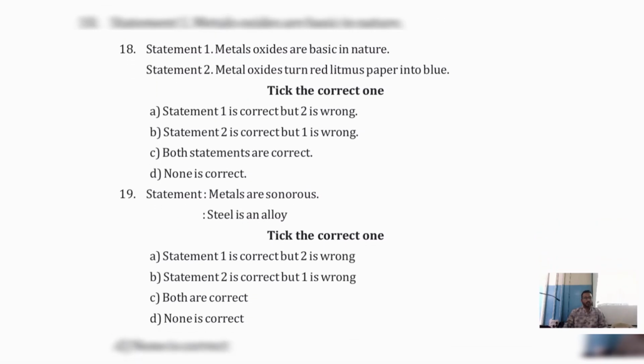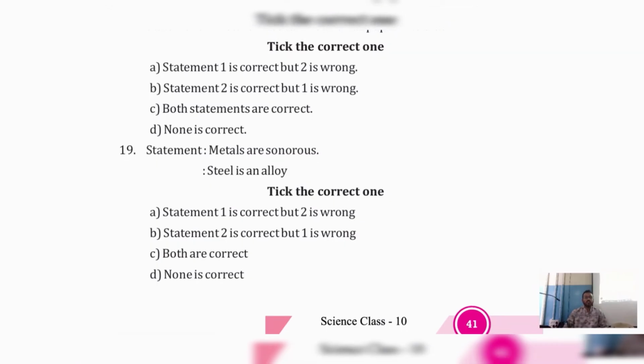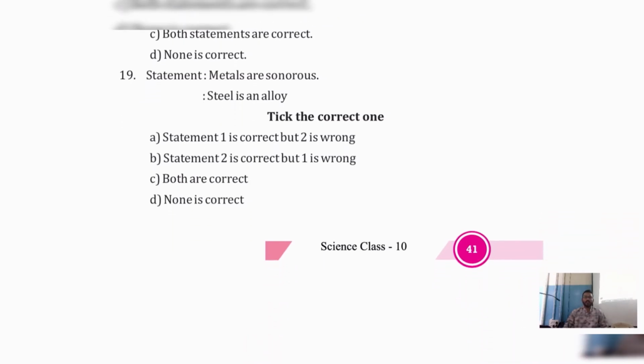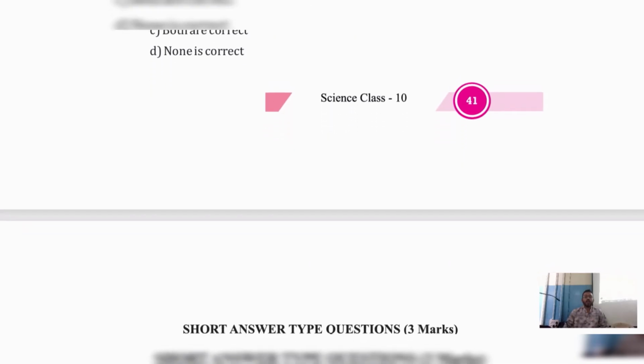Clear? Again, statement: metals are sonorous. Steel is an alloy. Take the correct answer. Statement 1 is correct, but 2 is wrong. Statement 2 is correct. Metals are sonorous. Yes, sir. Steel is an alloy. Yes, sir. Just now we have discussed stainless steel. Steel is nothing but stainless steel. Okay. Statement 2 is correct, but 1 is wrong. Both are correct. And none of them is correct. Any doubts? No, sir.